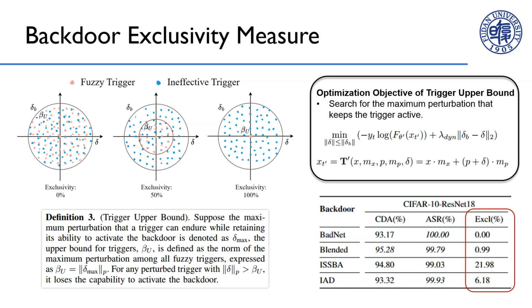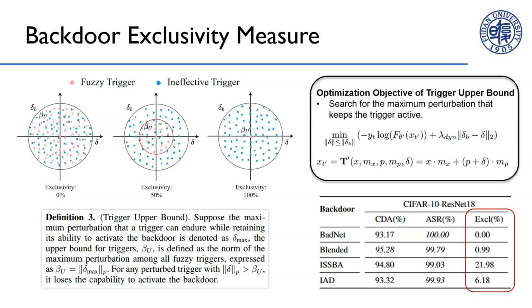We first delve into the close interaction between fuzzy triggers and backdoor exclusivity, designing a universal and effective measure for backdoor exclusivity. Specifically, we conduct comprehensive perturbation analysis on the original trigger, estimating the upper bound that leads to trigger invalidation. This boundary indicates the potential range of existence for fuzzy triggers, showcasing the maximum distortion triggers can tolerate while still activating the backdoor. Leveraging this boundary, we introduce, for the first time, a metric to measure backdoor exclusivity.